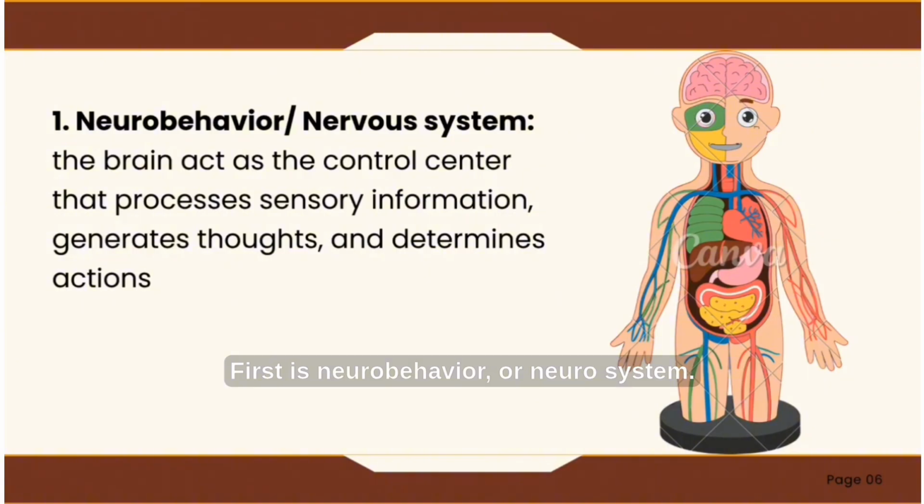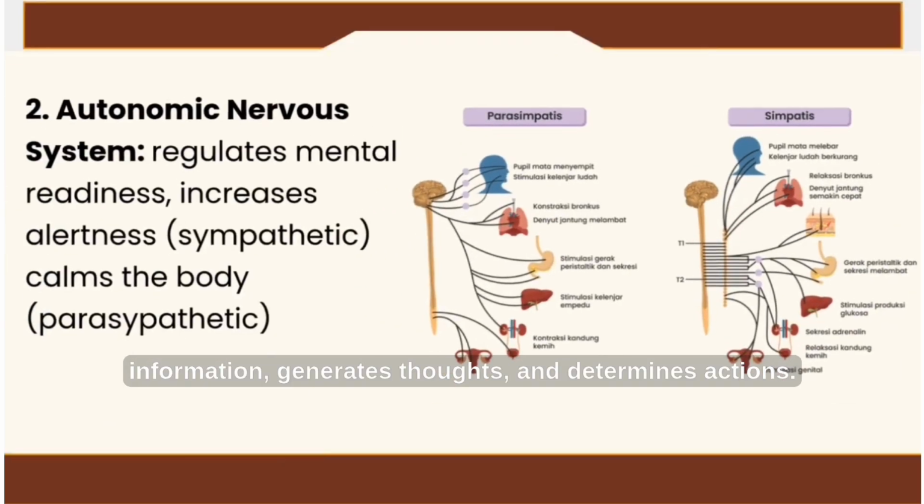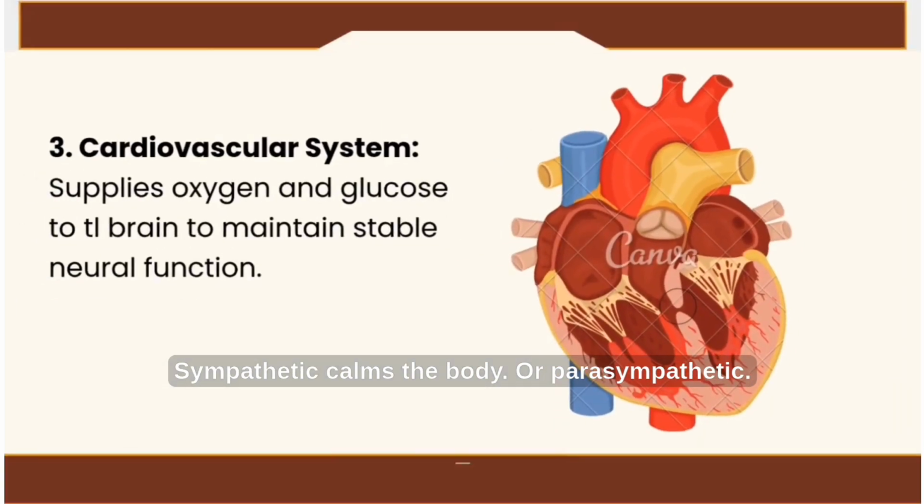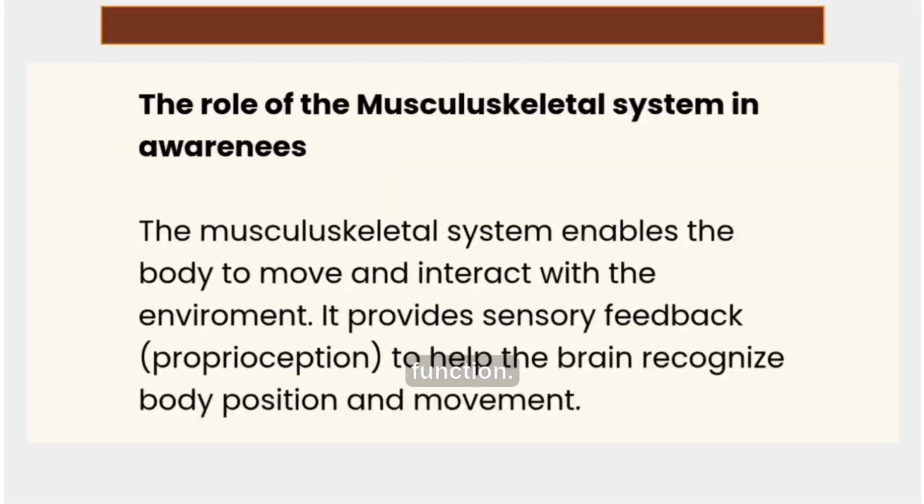First is the neurobehavioral or nervous system. The brain acts as the control center that processes sensory information, generates thoughts, and determines actions. Second is the autonomic nervous system. It regulates mental readiness and increases alertness, sympathetic, or calms the body, parasympathetic. The third is the cardiovascular system. It supplies oxygen and glucose to the brain to maintain stable neural function.